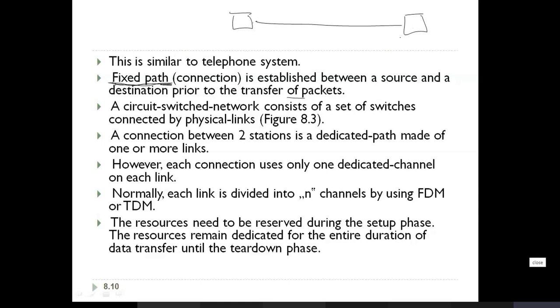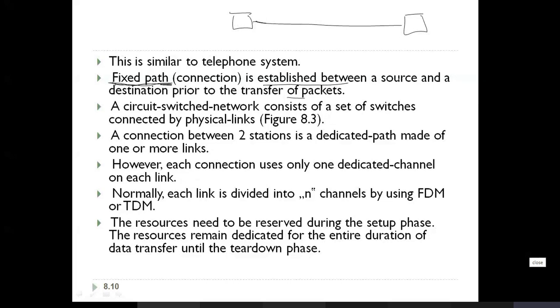So here I was telling about the resources. Resources indicate it can be a switch, the channel, the input and output ports, and they must be dedicated. Once a connection is established, those resources will be given to this sender and the receiver. That is going to happen during the connection establishment.